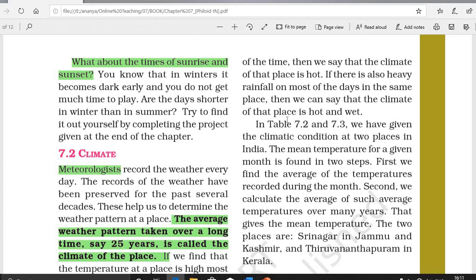The second factor that determines the climate is altitude or height. The altitude or height above sea level also changes the climate. Higher altitudes are colder, for example the Himalayas. The third factor is humidity. Humidity also determines the climate of a place. Kolkata and Kerala have high humidity while Rajasthan and Haryana have low humidity.